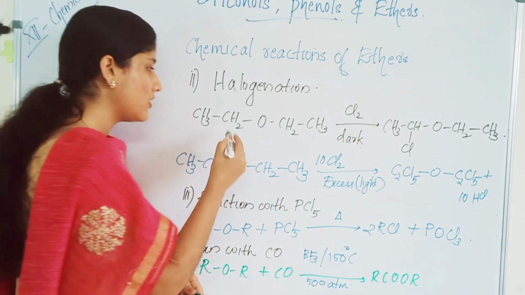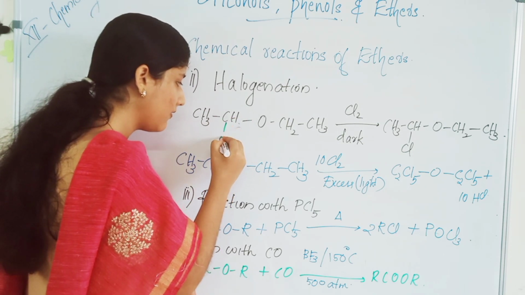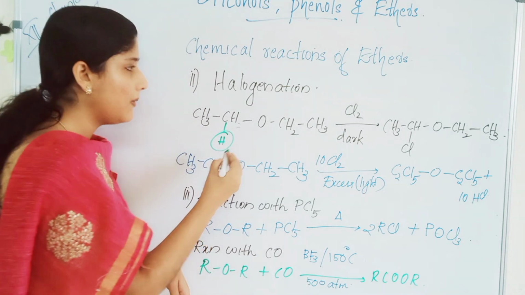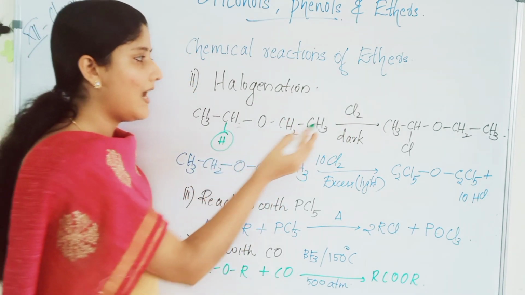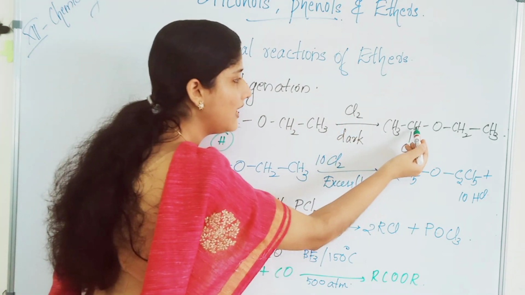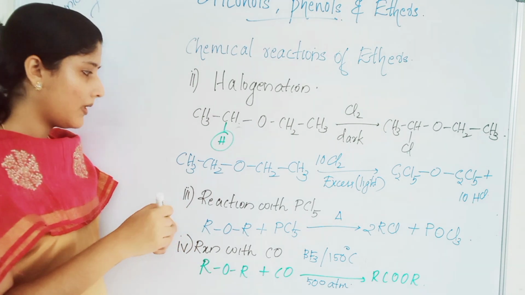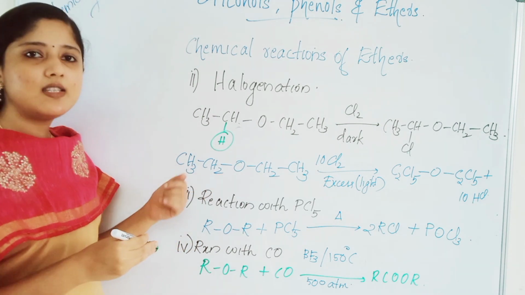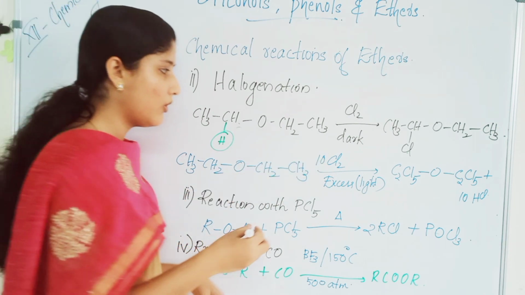One of the hydrogens will be replaced by chlorine, and the rest will remain the same.